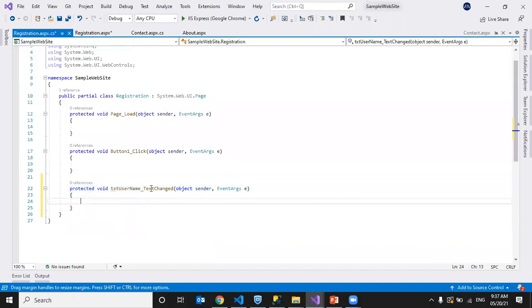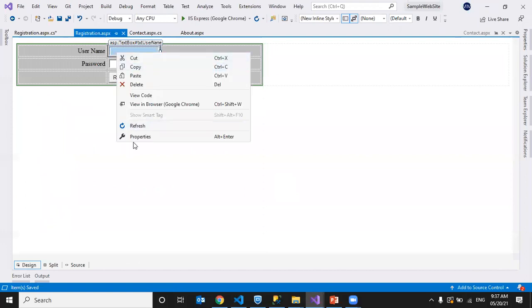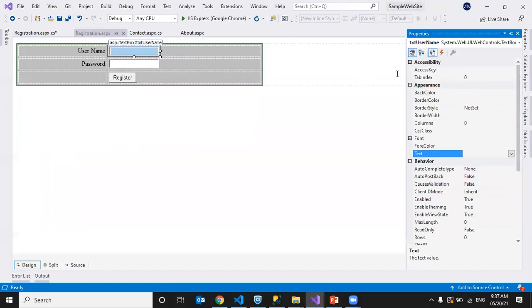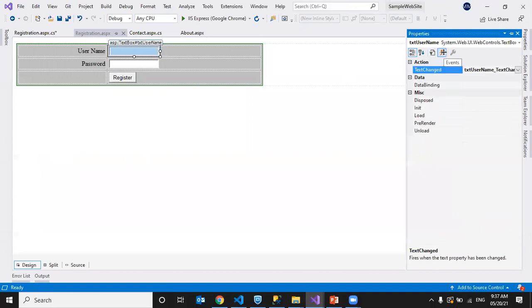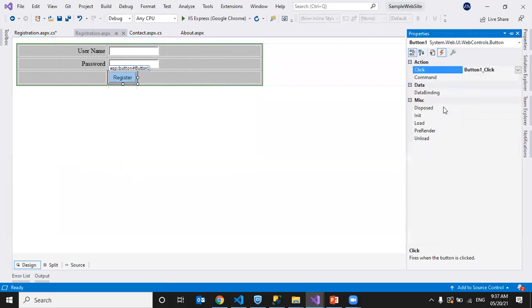Whenever there is a text change, this event will be fired. Okay. So even we can see that from the properties window. To see that, select a control, go to properties. Here we have an events tab, right? So just click on that. So what is the event we have? Text changed event. Let's take the register button, go to properties.